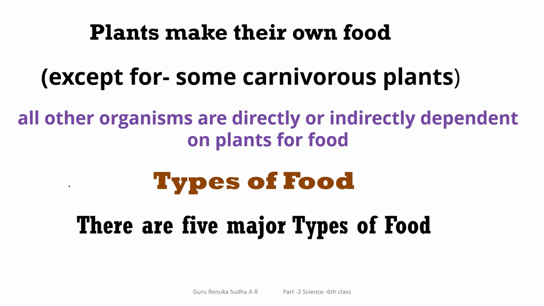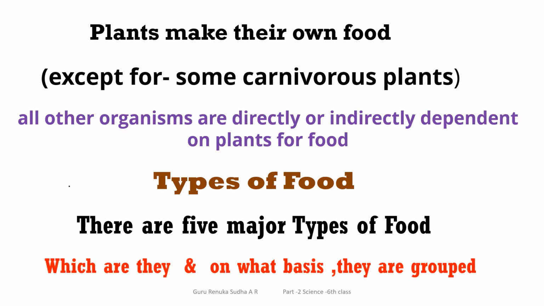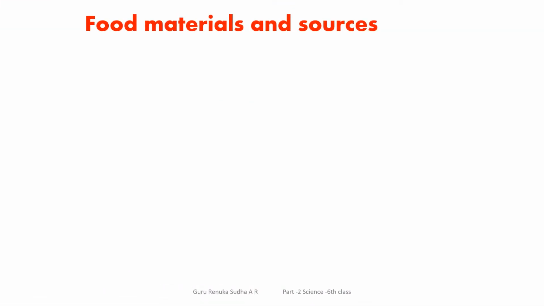Based on this dependency, or the source from where we get this food, food is classified into 5 major groups. That means there are 5 major types of food you can observe in our daily life. Next, the question which comes to our mind: which are they, and on what basis are they grouped?